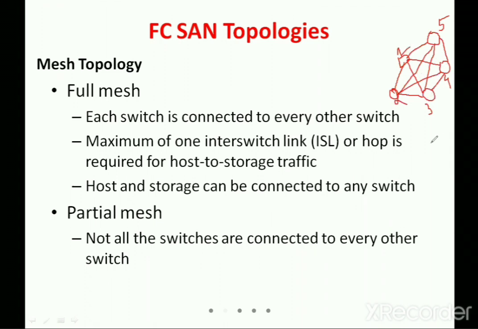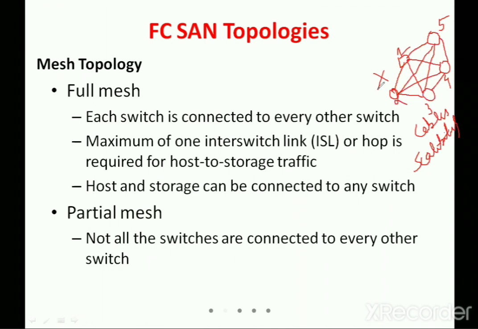Now the problem with this is scalability. If I increase the number of devices, then obviously the cables that I need also increase. For this reason, the mesh topology failed in networks. So this type of topology is not much used, but it is applied even in storage area networks.